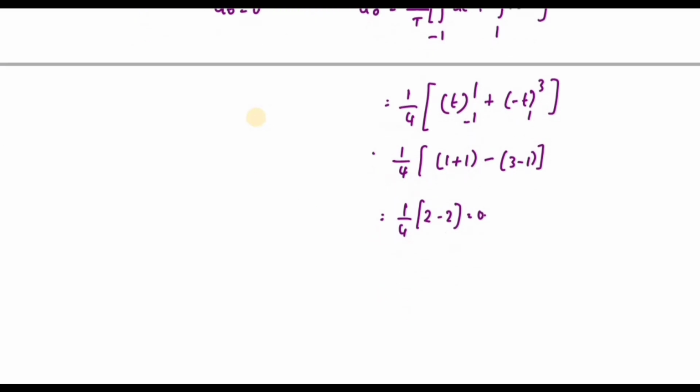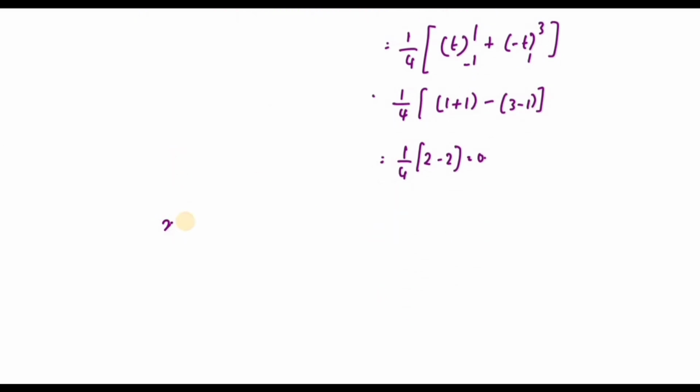So now I can write x of t is equal to summation n is equal to 1 to infinity a n cos n pi by 2 t plus b n sin n pi by 2 t.